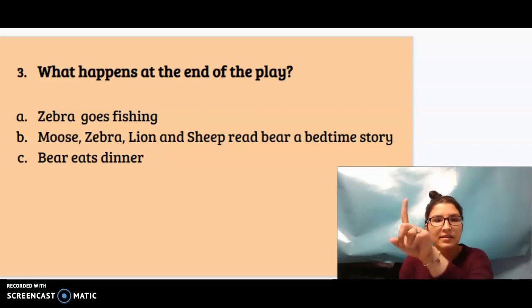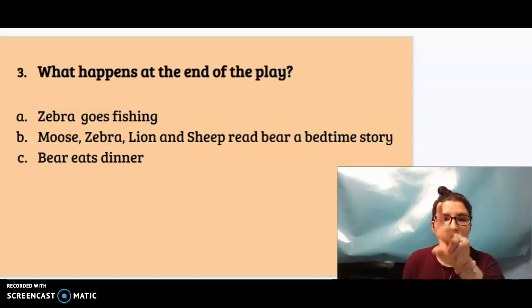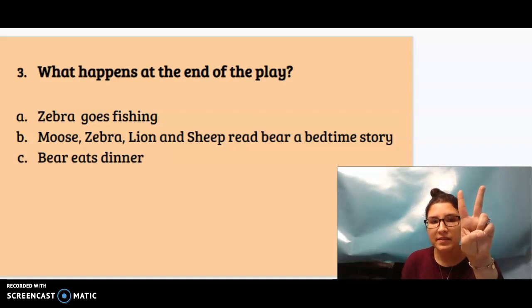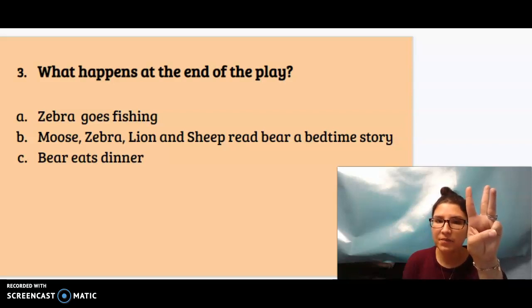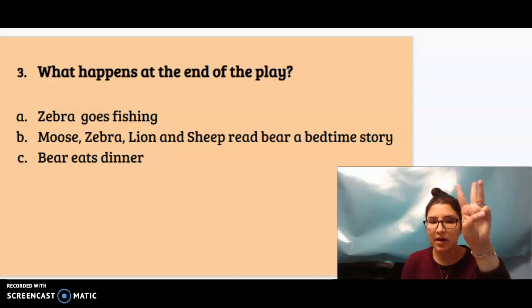Number 3. What happens at the end of the play? A, zebra goes fishing. B, moose, zebra, lion, and sheep read bear a bedtime story. Or C, bear eats dinner. Number 3, what happens at the end of the play? Is it A, zebra goes fishing? B, moose, zebra, lion, and sheep read bear a bedtime story? Or is it C, bear eats dinner? I'm going to give you some time to think about your answer.